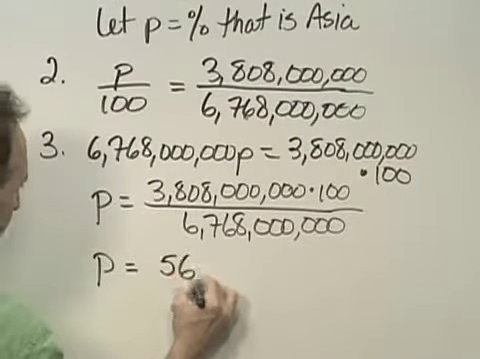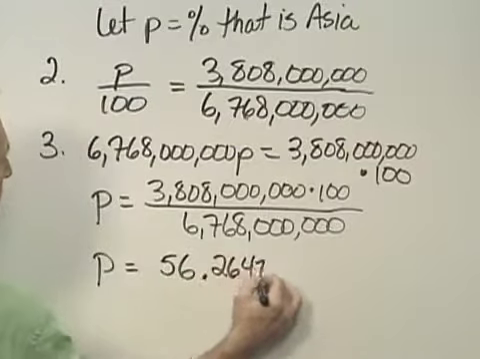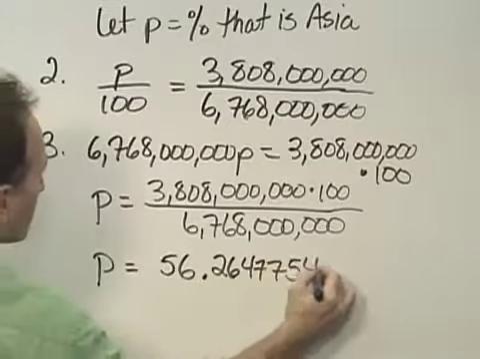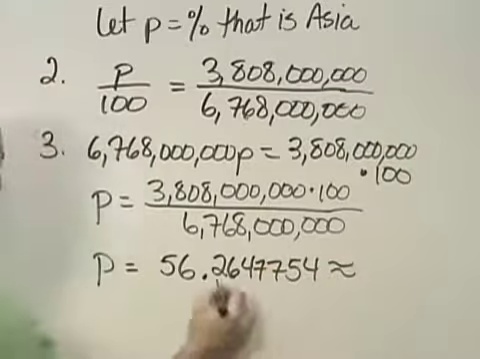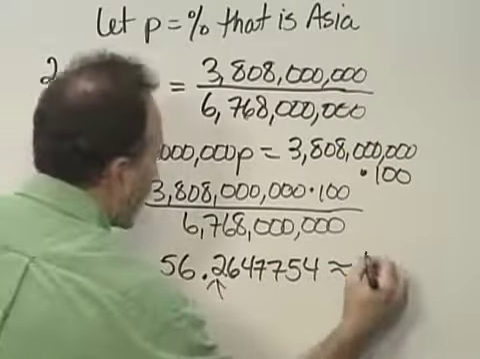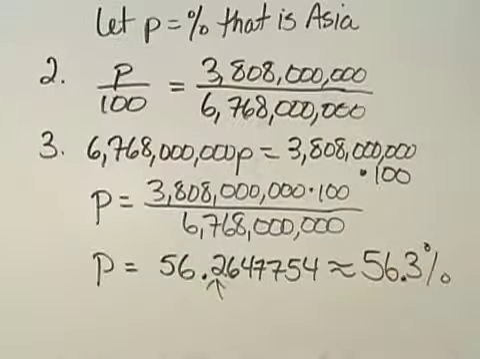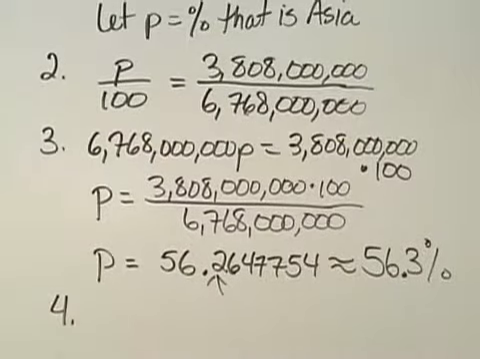approximately, well, actually, as a decimal, it's a very long decimal number. But of course, we'll round that off to the 10th percent of a decimal and say that it's 56.3%.